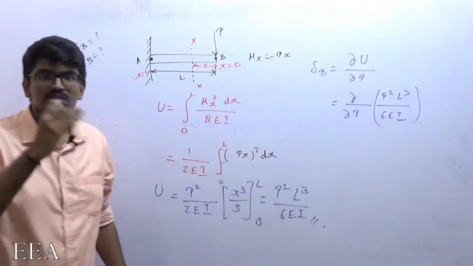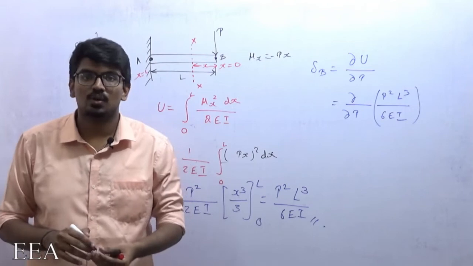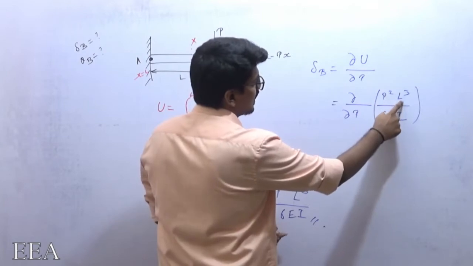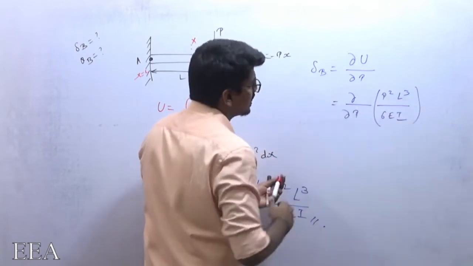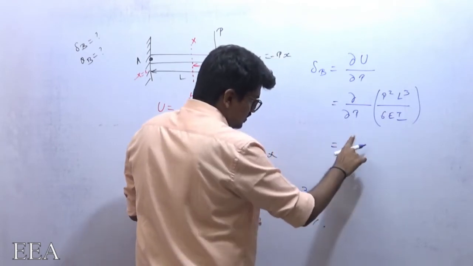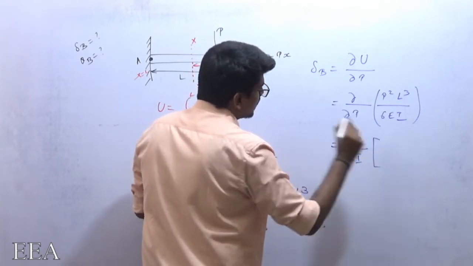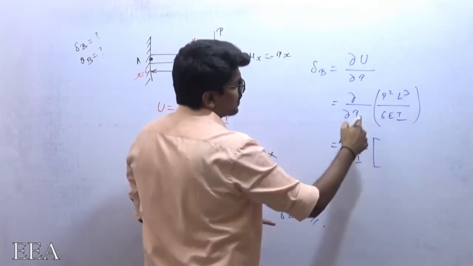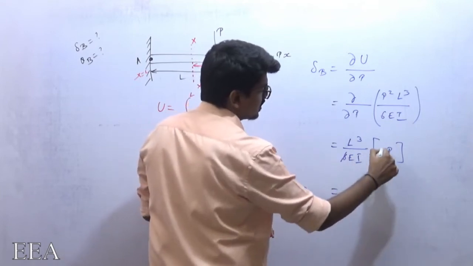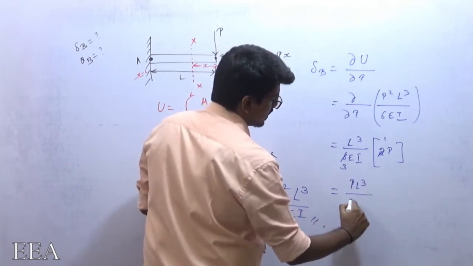Partial differentiation means only p is variable, all other terms are constants. So except p, L cube and 2EI are all constants, so I will take them outside. If I take it outside, it will become p square. Sorry, very sorry. So if I take it outside, L cube by 6EI. Now what is the differentiation of p square with respect to p? It is 2p, right? So this will get cancelled, this will become 6. So pL cube by 3EI.